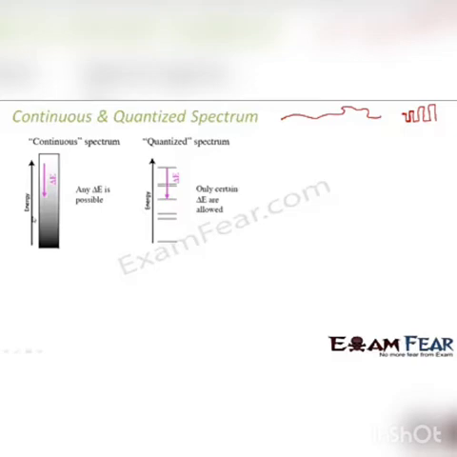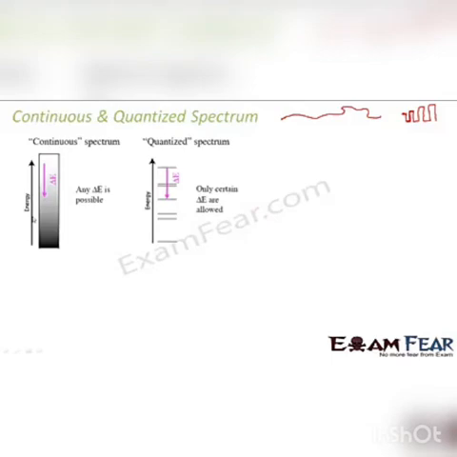So quantized spectrum means a spectrum which consists of spectral lines, very specific spectral lines. That means it has only discrete allowed spectral lines, whereas a continuous spectrum does not have discrete lines. It has a band in a continuous range, right?